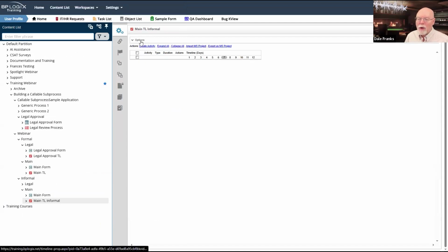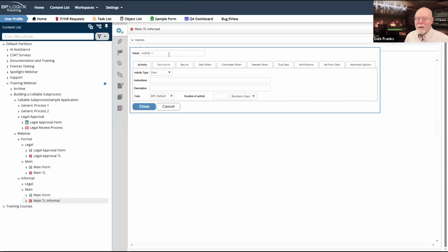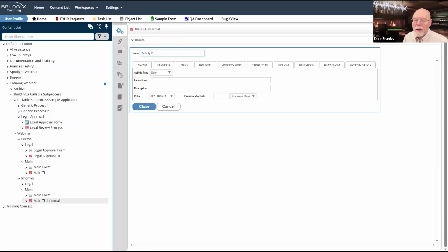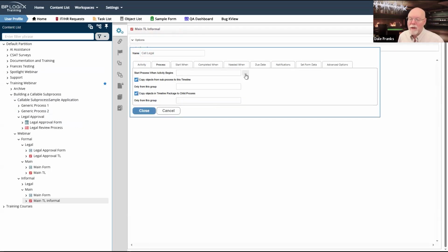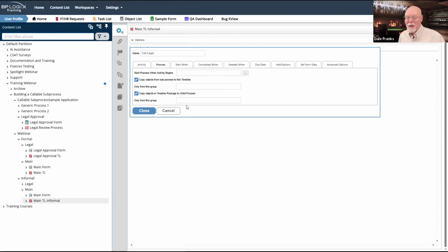This time we're only going to create 3 activities. So we will have activity 1, which will be our main approval 1. I'll close that. And activity 2, we will make dependent on that. Activity 2 is going to be our call legal. And I'm going to set this to a process activity once again. And the process we are going to start off is, well, we don't have it. It doesn't exist yet. So we're not going to be able to configure this yet. We're going to have to come back to this.